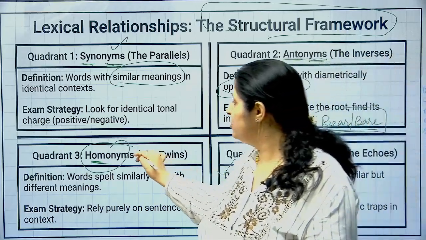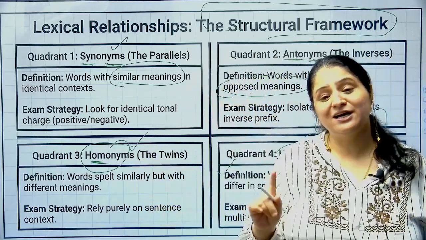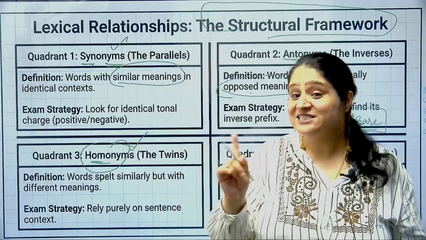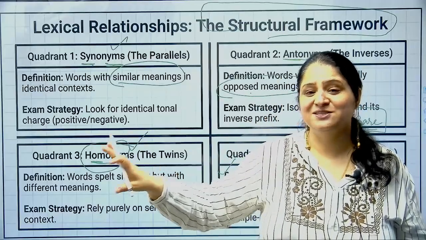On the other hand, homonyms. What happens in homonyms? Again, sounds are similar, spellings are also similar, and the meanings are different.